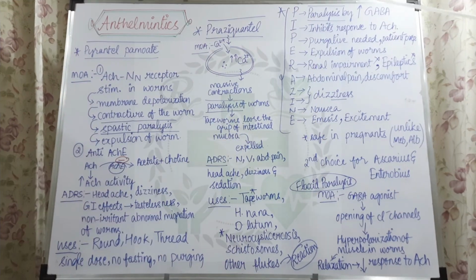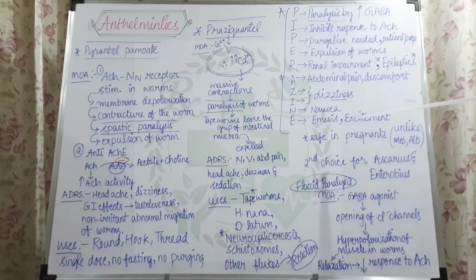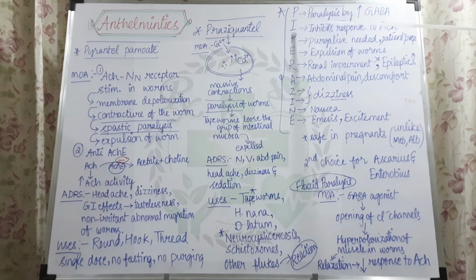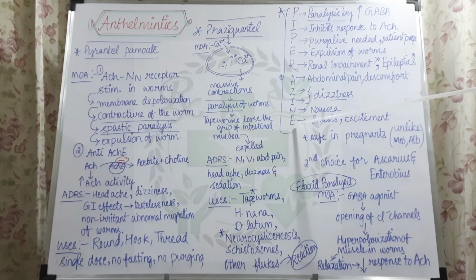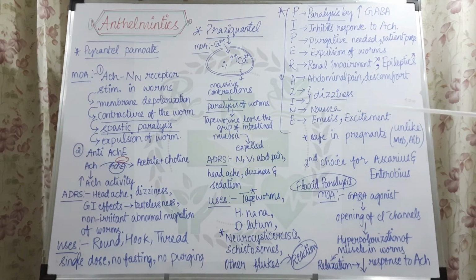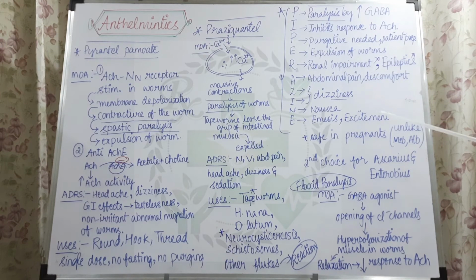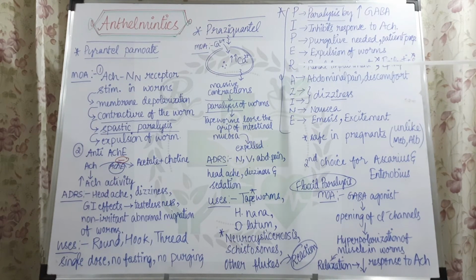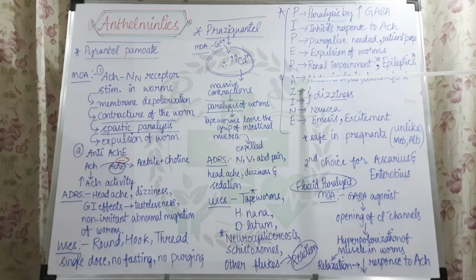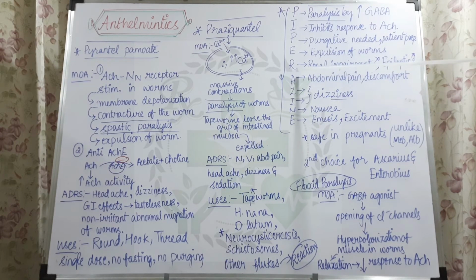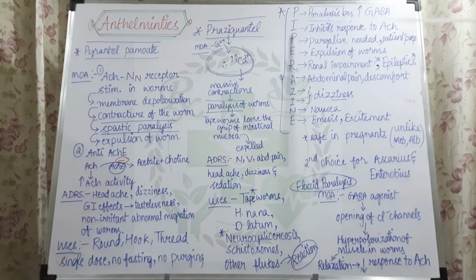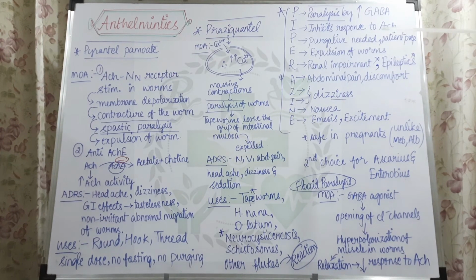Next thing is piperazine. Here you can remember all the things that are actually caused by piperazine according to the letters written in the word piperazine itself. So let us see. The first thing is mechanism of action, which will be easily elaborated in the first 4 letters. The next thing is contraindication, and all the other last letters in the azine are nothing but adverse effects. Azine is adverse effects, R is contraindication, and pipe is mechanism of action.